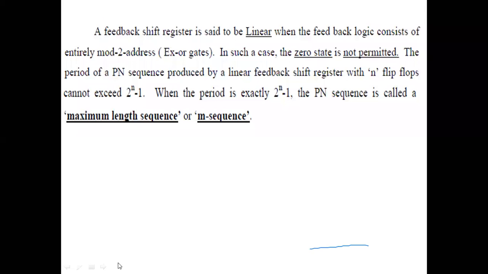So if there are n flip-flops, or n stages, the length of your PN sequence is 2 to the power n minus 1. Such a PN sequence, of exactly this length, 2 to the power n minus 1, is called a maximum length sequence, or M sequence. You can have a sequence slightly shorter than this, but the maximum length is 2 to the power n minus 1.